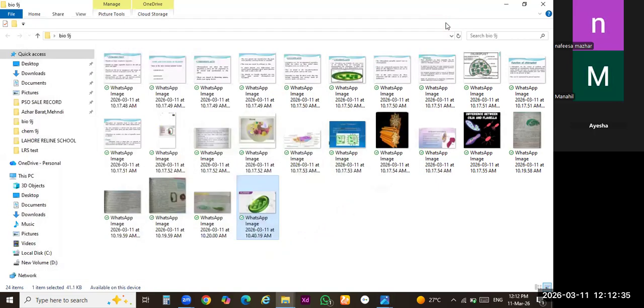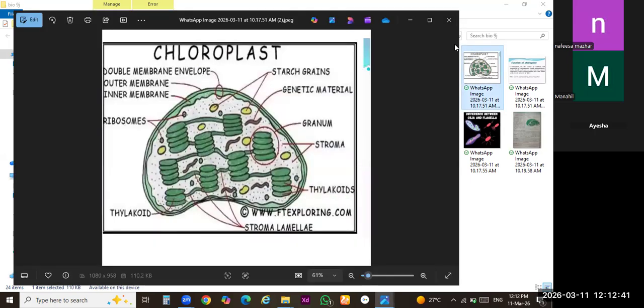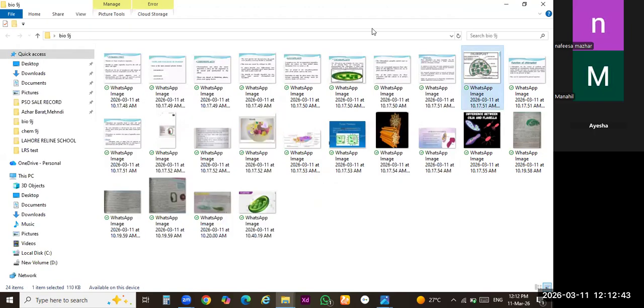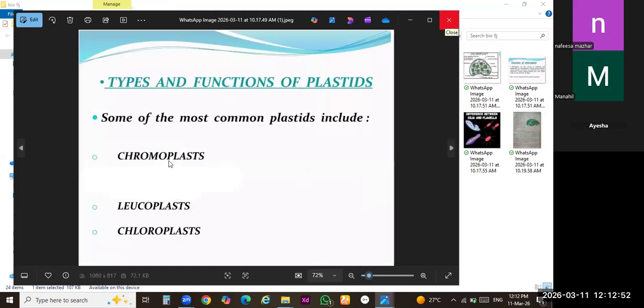Now we will discuss the basic structure of chloroplast. You can see in this slide. Keep it in your mind. There are basically three types of plastids. The first one is chloroplast. The second one is chromoplast, and the third one is leucoplast.